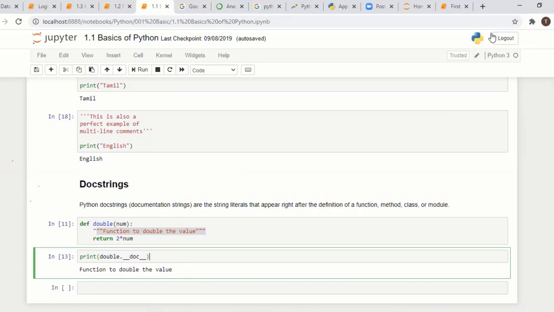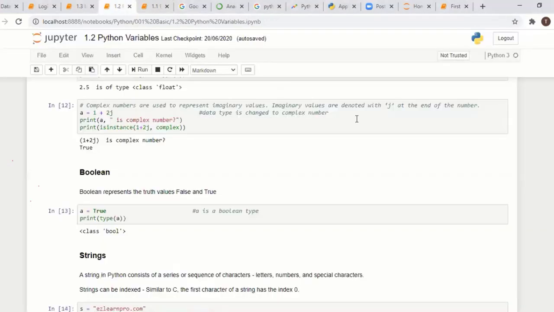If you have any doubt, you can ask from this portion. Okay, good, thank you. Next thing is, what are the variables? Yeah, doc string, do you have any question? Doc string.